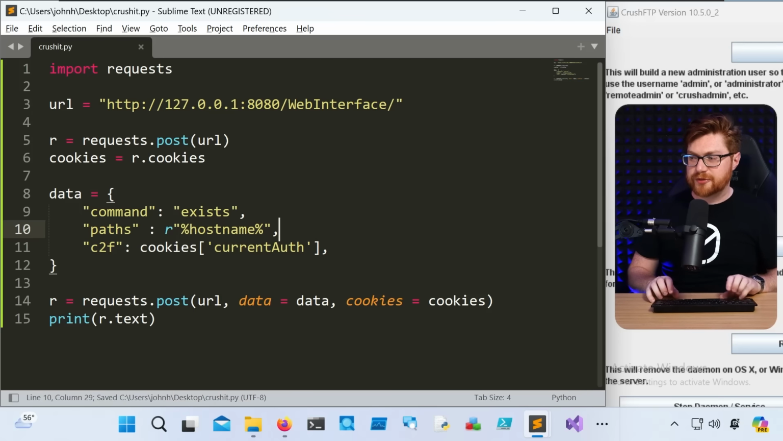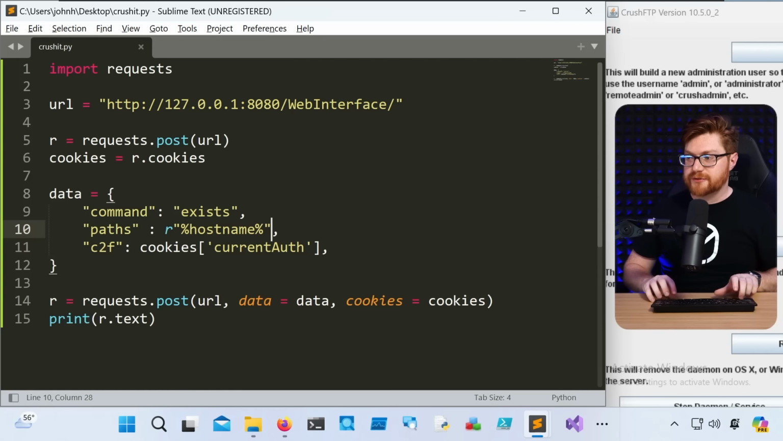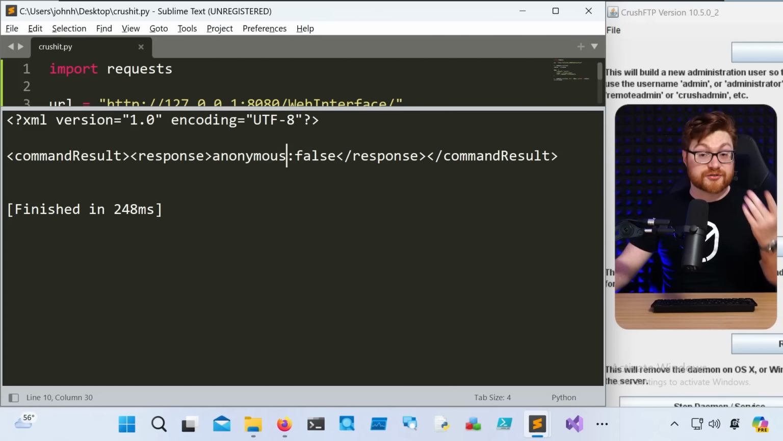Like host name with two parentheses wrapped, or percent signs around it, should actually return literally the IP address. There's even some other syntax for server variables, like user underscore name when we're wrapping this in the curly braces. If I run this, that should return the value anonymous, because that's the anonymous user session that we're in right now.